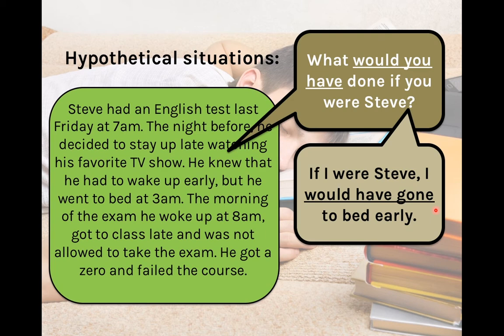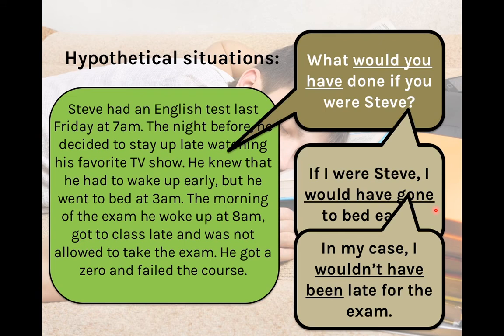If I were Steve, I would have gone to bed early. But are you Steve? No, you're not. And Steve didn't go to bed early. But you use would plus have plus the past participle to imagine your behavior in that situation in the past.